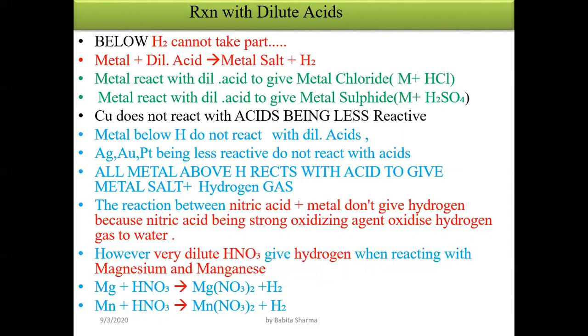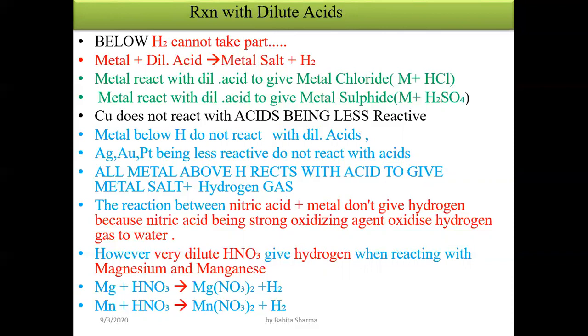Copper doesn't react with acid, being less reactive. Copper will not react with it because it is a less reactive metal. Metals below hydrogen do not react with dilute acid, and gold, silver, and platinum are less reactive, so they don't react with acid. All metals above hydrogen react with acid to give metal salt plus hydrogen gas.